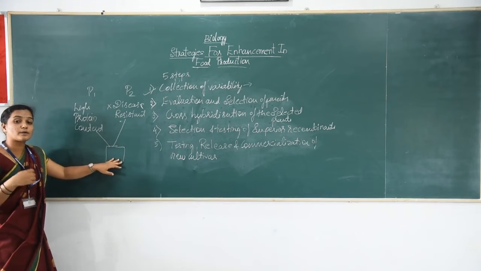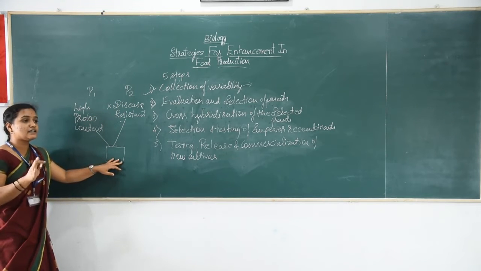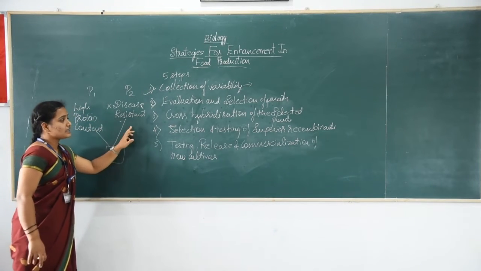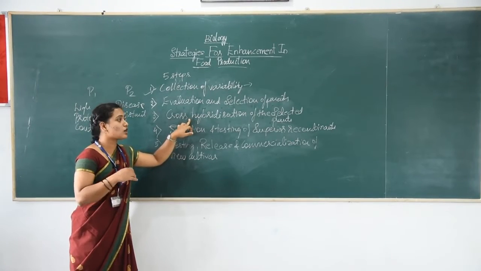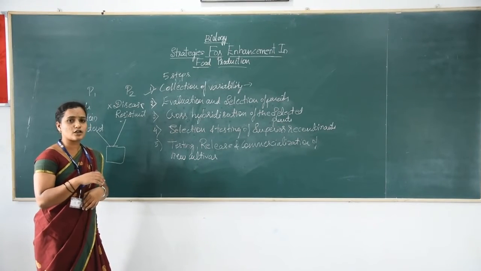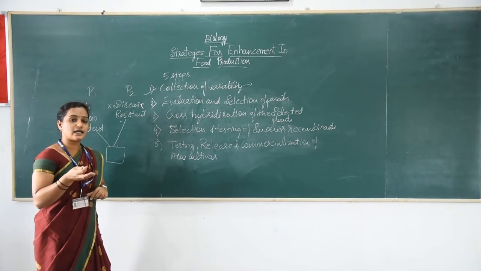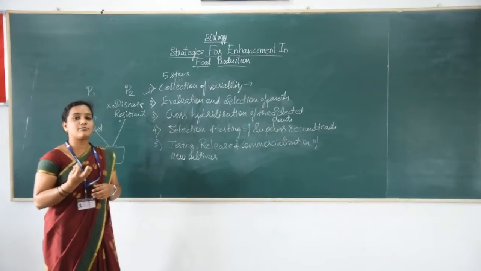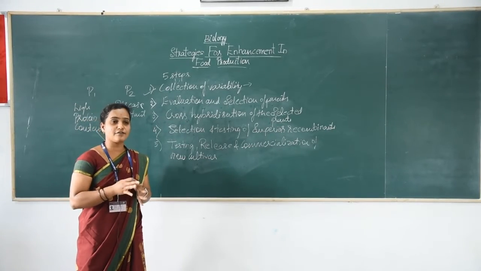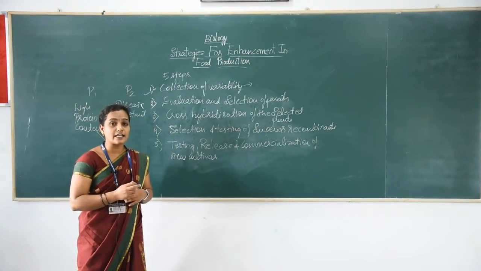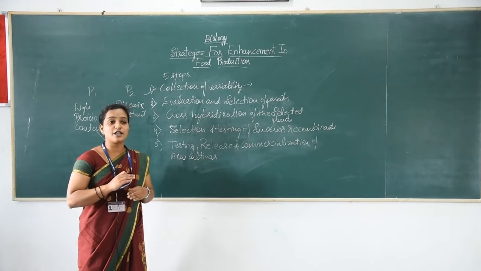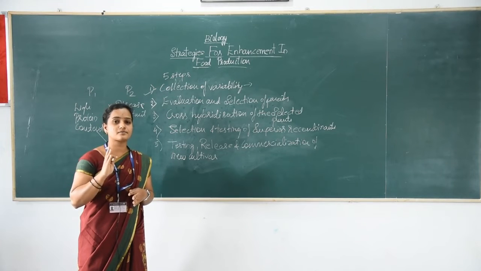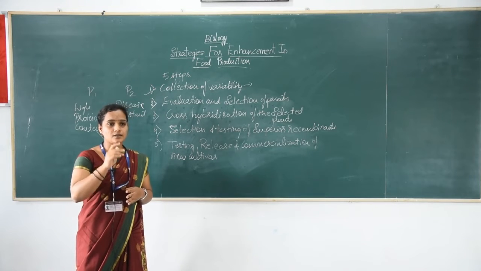In the progeny we will obtain several progenies or several hybrids. Of those, a few will have both high protein content and the disease resistant character. That is done by cross hybridization, by crossing the two parents. You have learnt in sexual reproduction in flowering plants how cross hybridization is done. First we select the female plant and do the emasculation. Emasculation is nothing but removing the anthers or the male reproductive part from the bisexual flower.